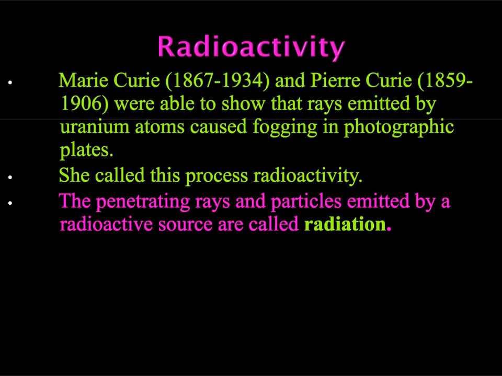So they first started out looking at the photo glass plates, and they saw some fogging, and they were wondering what that was caused by. They realized that it was these rays that were emitted by uranium. So she worked a lot of her stuff with uranium. She called this radioactivity, and these penetrating rays or particles that were emitted, we called that radiation.